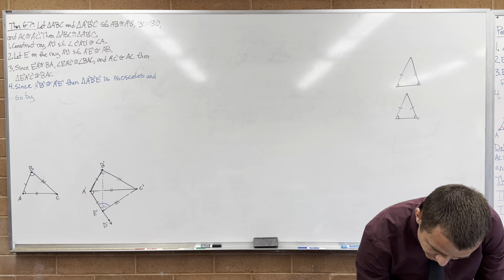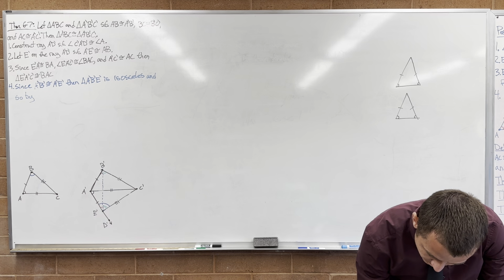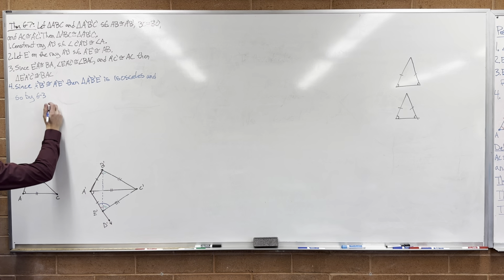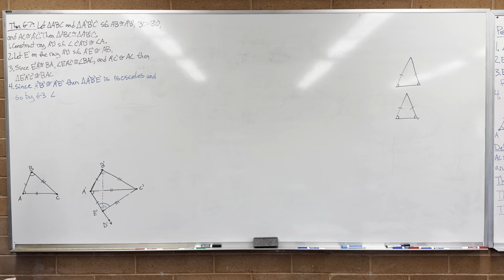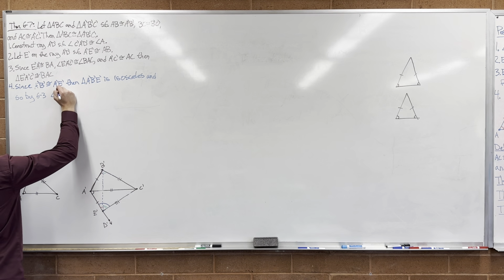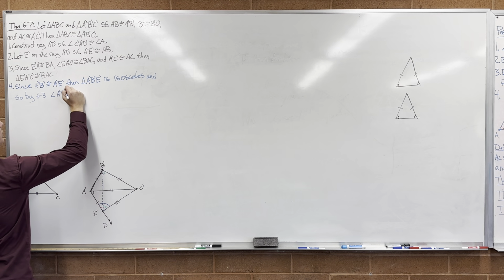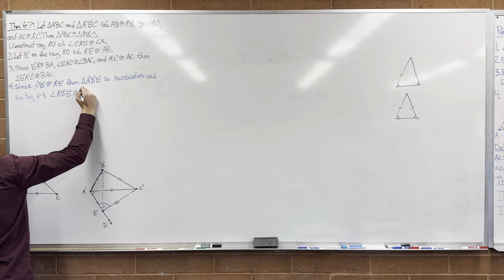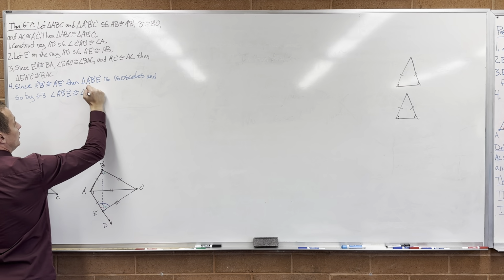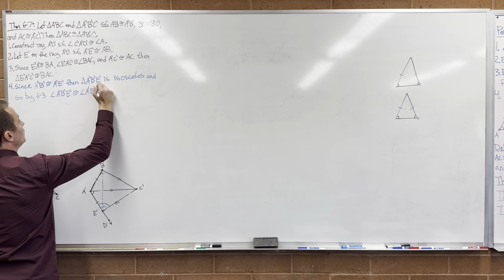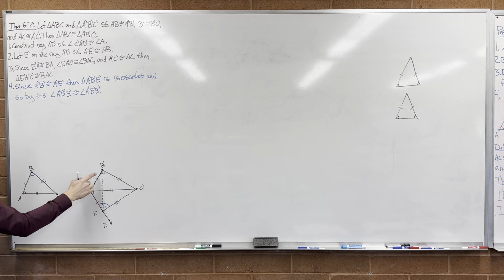Way back there. Theorem 6.3. And so by 6.3, angle A prime, B prime, E prime is congruent to angle A prime, E prime, B prime. So that gave me the red. That red angle is congruent to that red angle.